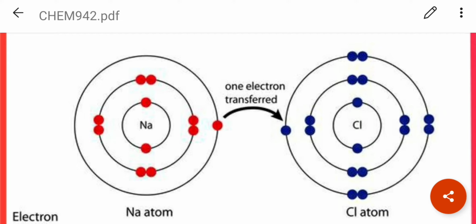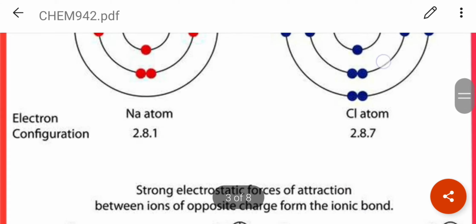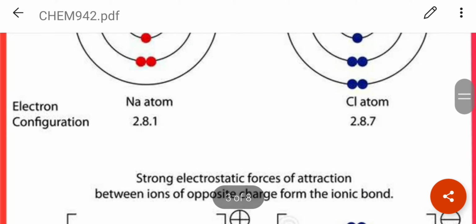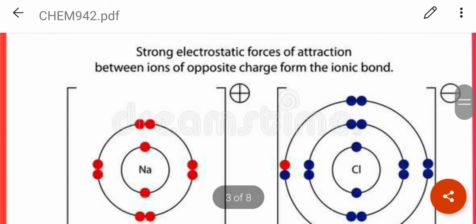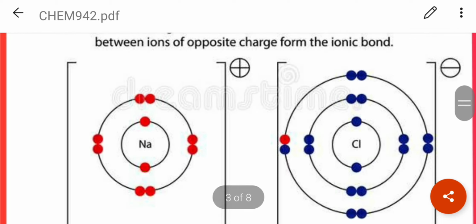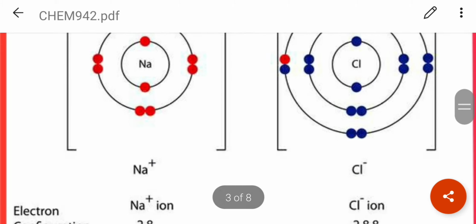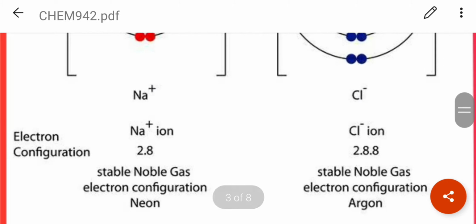That's why sodium loses one electron to chlorine. That means the electron which is lost by sodium is gained by the chlorine atom. In that case, both of them become stable. So you can see this is the sodium ion, positively charged, because it has lost one electron in order to be stable.